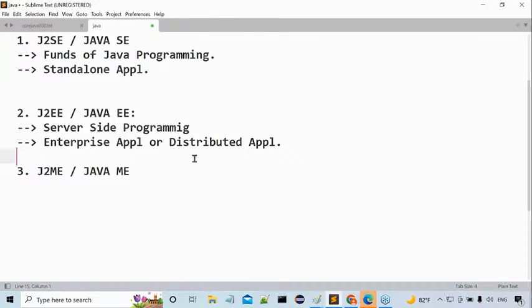Why? Because the entire J2EE is depending on what? J2SE. J2EE is totally depending on J2SE. Think of a building where we are putting walls and slab. That is done using J2EE. But these walls and slab, everything we are keeping on what? Foundation. Without a foundation, is it possible to construct walls and slab? No. That foundation is J2SE, and your walls and slab are J2EE. The total J2EE is standing on top of J2SE or not?